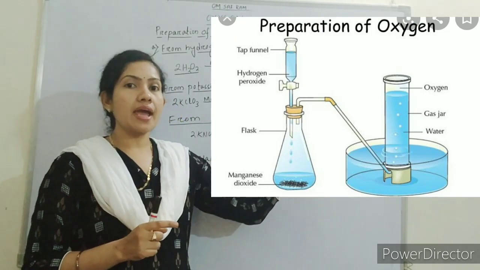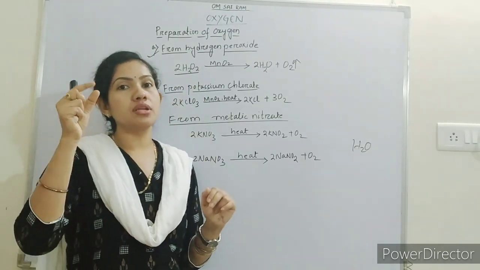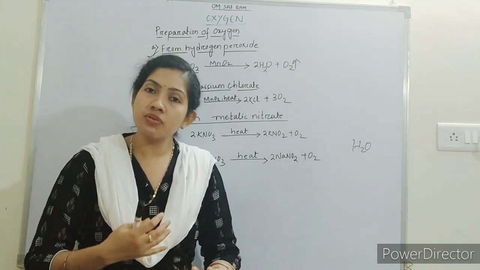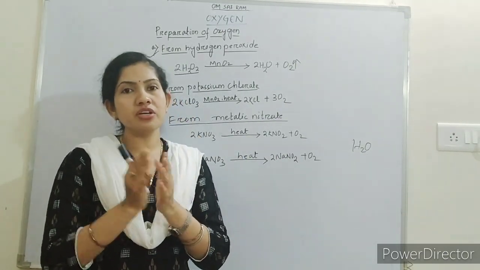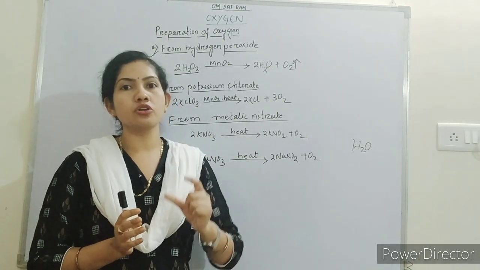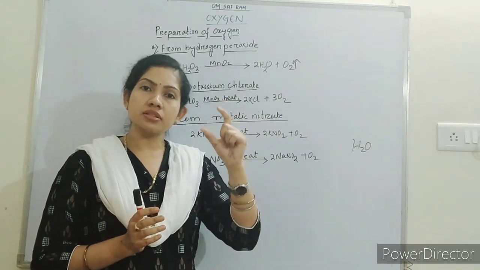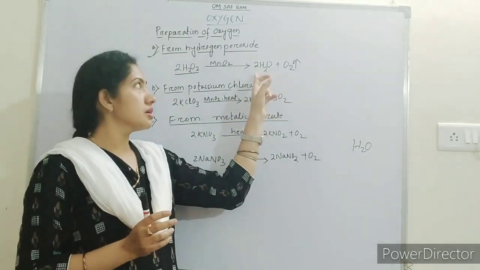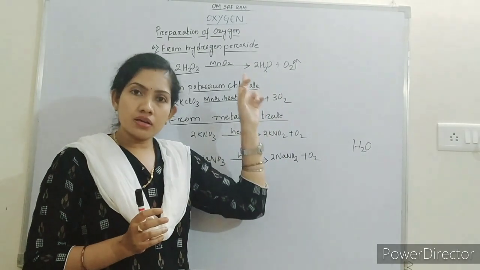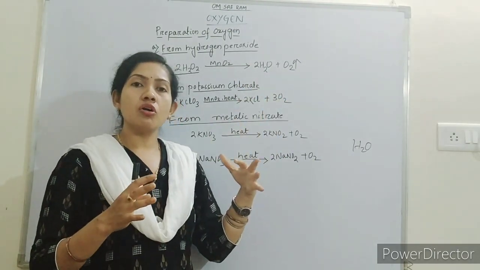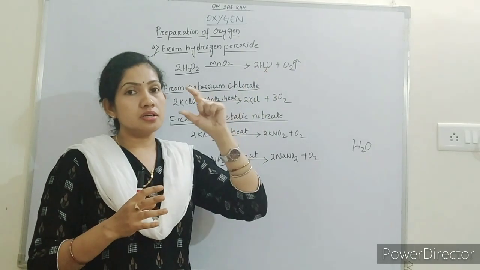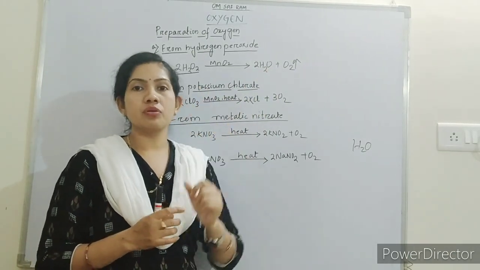So we have to add hydrogen peroxide slowly, drop by drop. If we add it simultaneously, then it will be a little bit difficult to collect oxygen at the top. Two products are formed here, water and oxygen. Again we have to separate oxygen from water if we do not separate it earlier from the top.